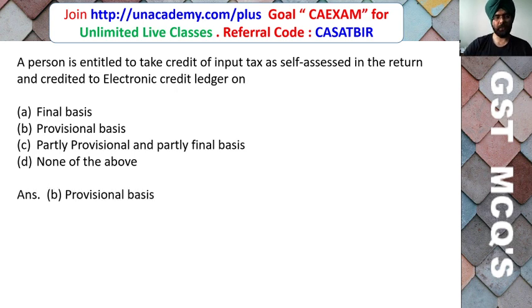So friends, here the correct answer is the provisional basis. A person is entitled to take input tax credit as self-assessed in the return and credited to the electronic credit ledger on a provisional basis.